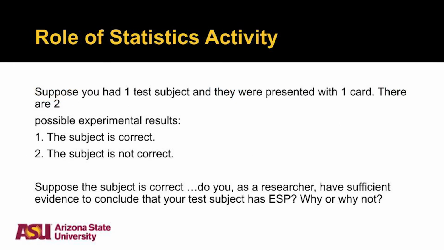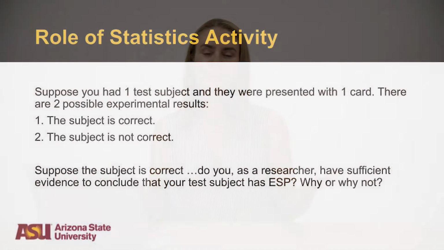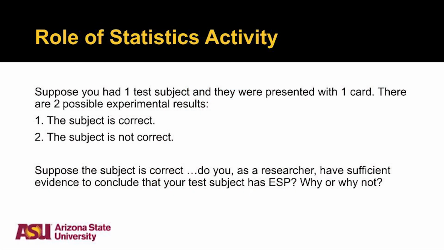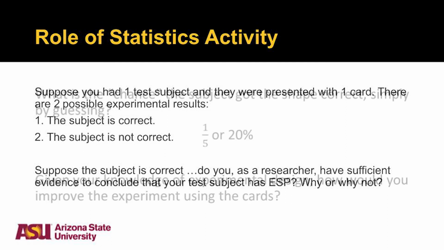So suppose you're doing this with your experiment and you want to prove if somebody has ESP. So you give them the card, you put the card down, you pick one of the cards out of the stack, you put the card down, and your test subject can either get it right or they'll get it wrong, right? So there's two options here. And so suppose you give the card to this person that claims they have ESP, and they guess correctly. What if they guess correctly? Can you conclude that they have ESP? Would you conclude that they have ESP? So these are the questions you would ask your students. So you're gonna go, why or why not?